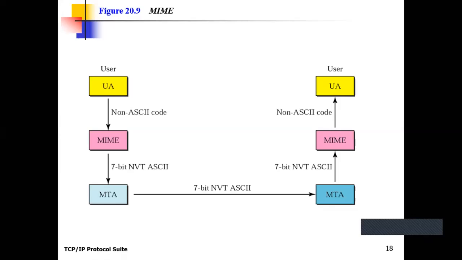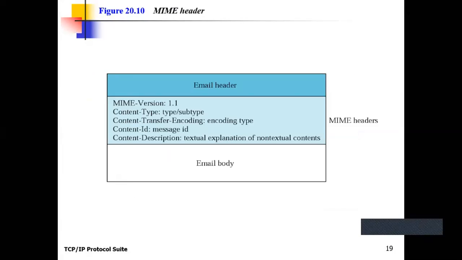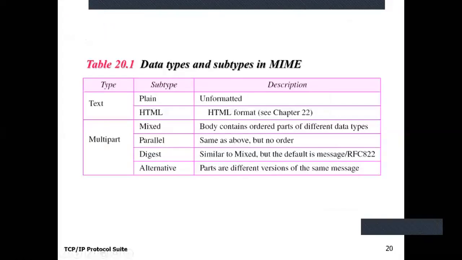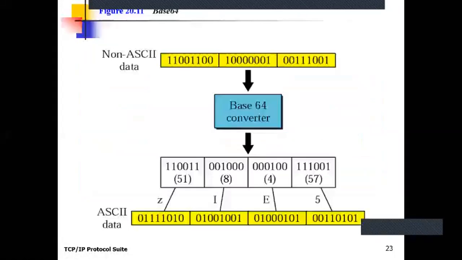Clear? This is the role of the MIME protocol. Okay, we are skipping this. It is not part of your syllabus.